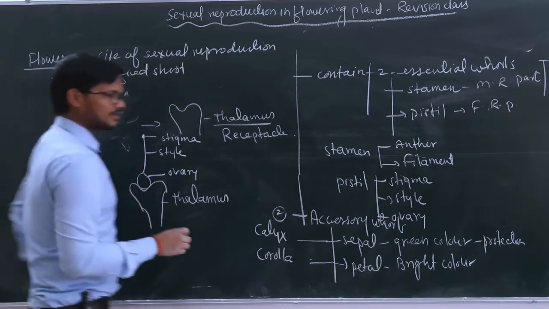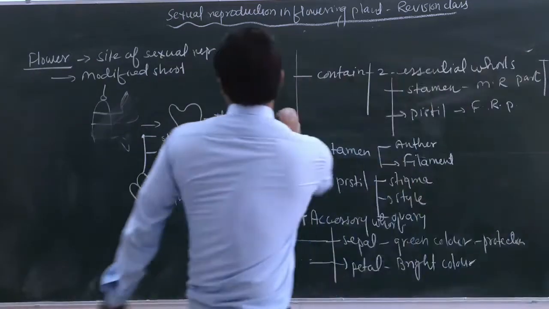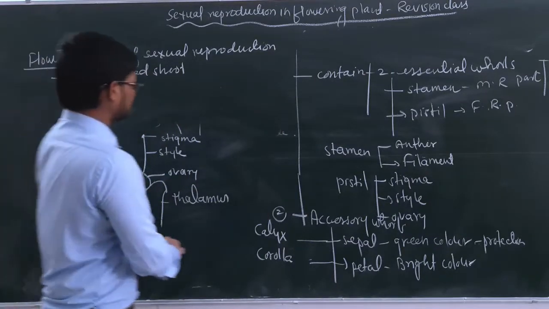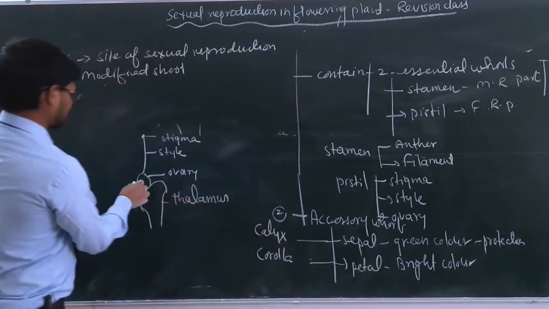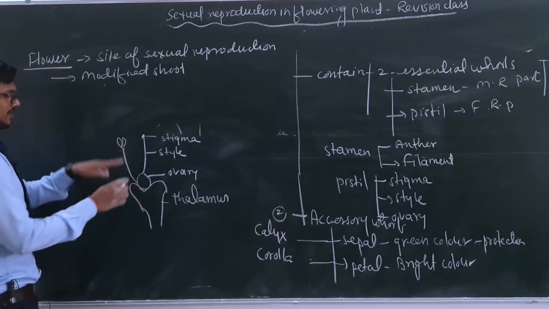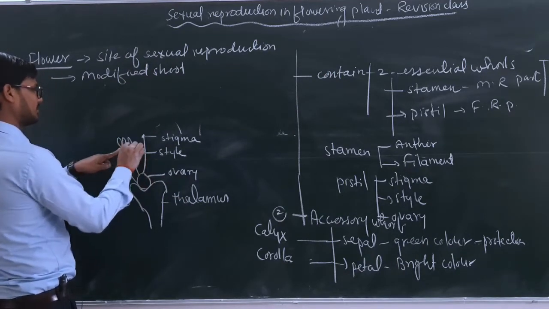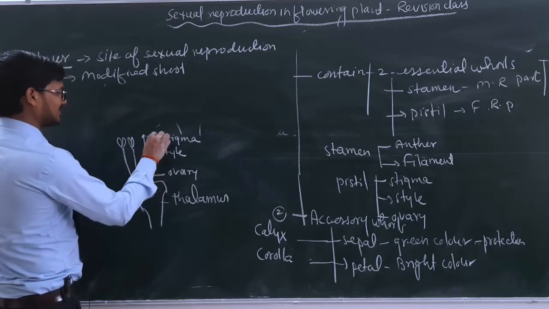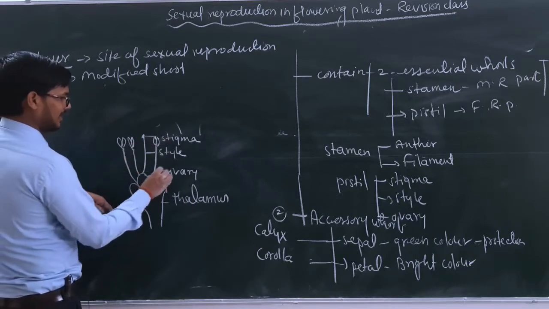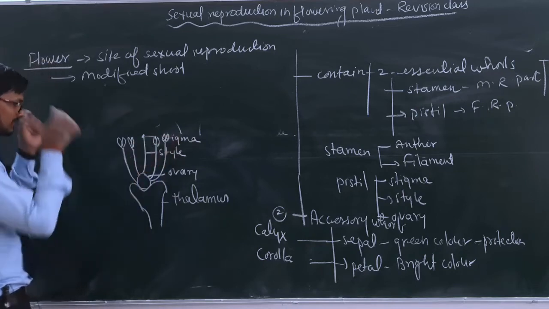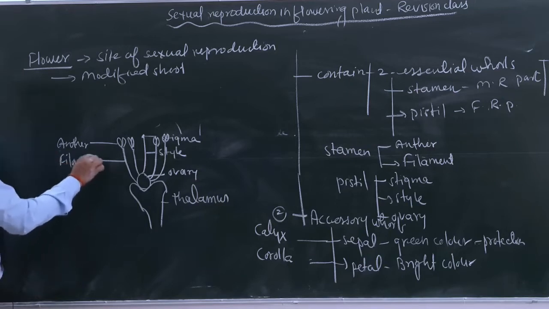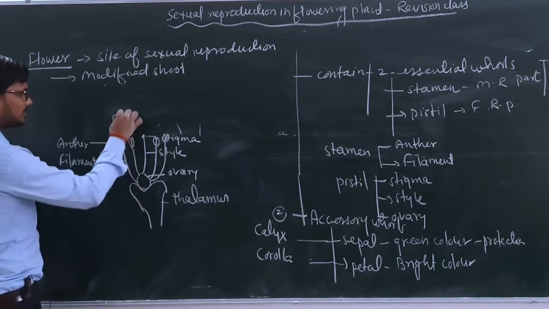Okay, I am going to erase this, and after erasing this you will be able to observe the rest of the parts of the flower too. So I am doing it fast. Here this is the filament and this is what? Anther. Let's make one more. Numbers are not fixed, you can make as per your wish. This is anther and filament, and again here there is anther and filament.